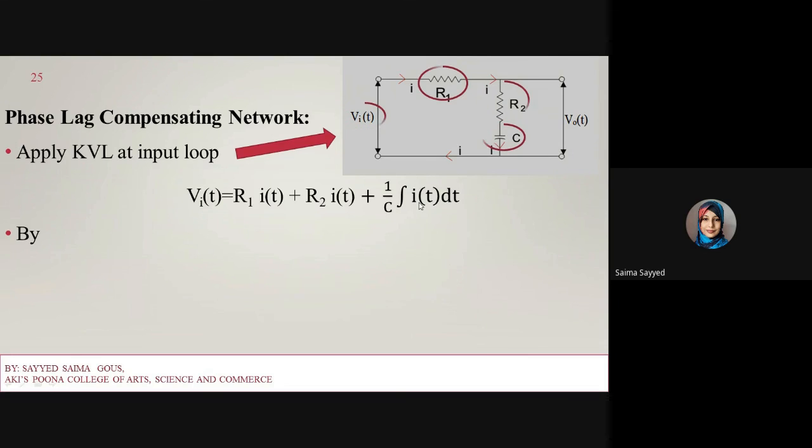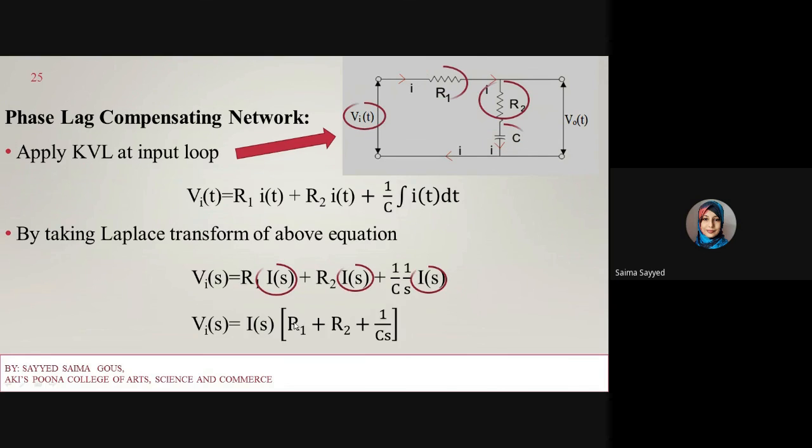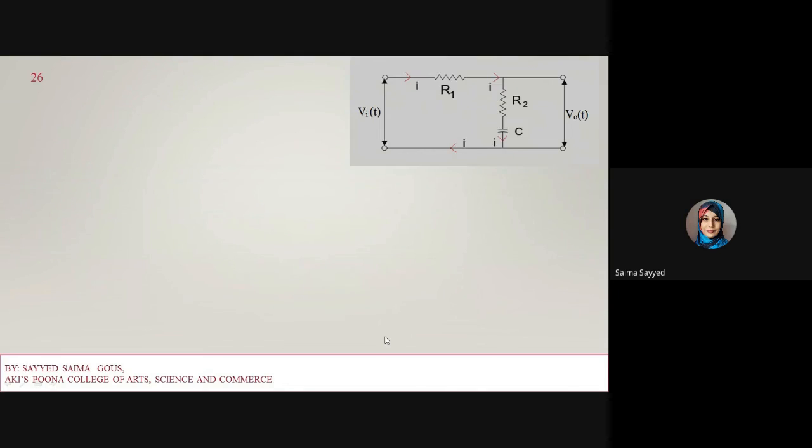Next, by taking Laplace of the above equation, it will become Vi of s is equal to R1 I of s plus R2 I of s plus 1 upon Cs into I of s. So now take I of s common, it will become I of s into R1 plus R2 plus 1 upon Cs.